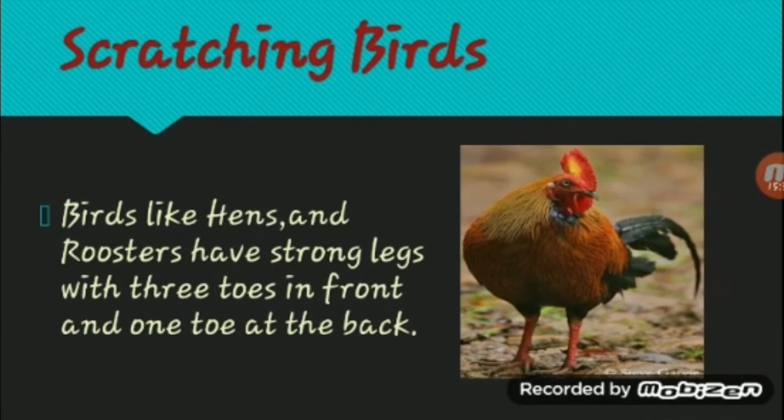Scratching birds. Birds like hens and roosters have strong legs with 3 toes in front and 1 toe at the back. So what do hens and roosters do? We have seen many hens and roosters, right? They scratch the ground, right? Why do they scratch the ground? They look for little worms to feed on. So they scratch the ground. For that they require strong legs.